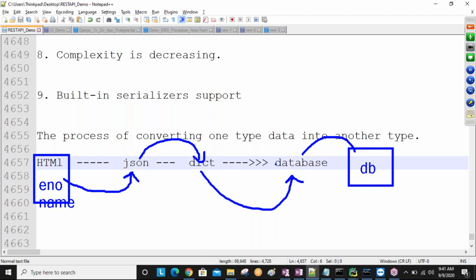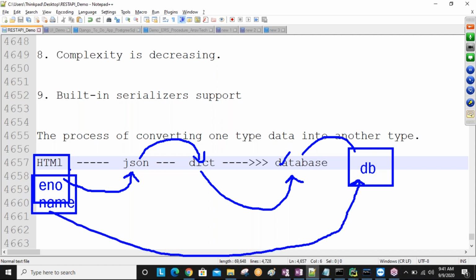Technically we call this a query set. The dictionary data is converted into a query set, and now that query set we store into the database. Are you getting this? So the employee number and employee name data entered by the user is finally stored in the database. First the HTML data is converted into JSON, then into a dictionary, then into a query set, and then stored in the database.